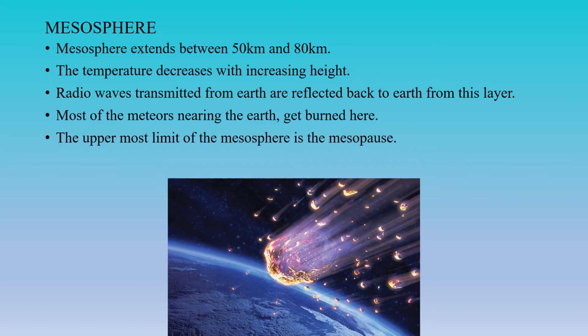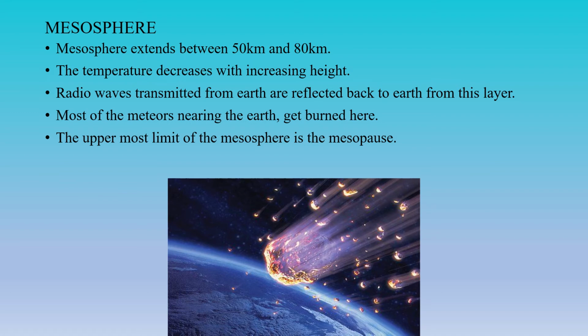Yes, the mesosphere is the third layer in the atmosphere. It extends from 50 km to 80 km. The troposphere extends from 8 to 18 km near the poles and the equator, and from 18 to 50 km the stratosphere is found, and the stratosphere is otherwise called the ozonosphere. So we are very much thorough with that. From 50 kilometers, the mesosphere layer starts. It ends at 80 kilometers.